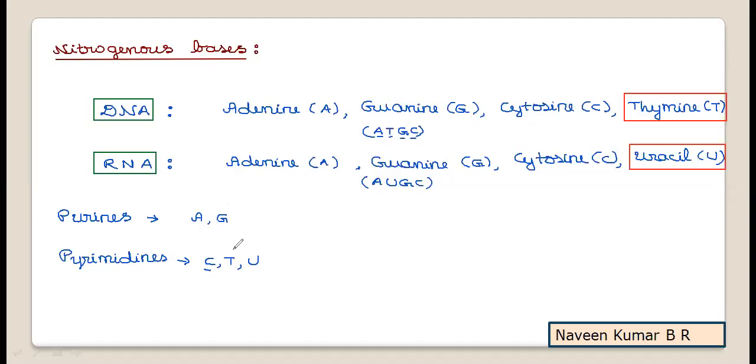So T and U are the differentiating nitrogenous bases. These informations you need to practice, all are important. Adenine and guanine are considered as purine bases, common in both DNA and RNA.